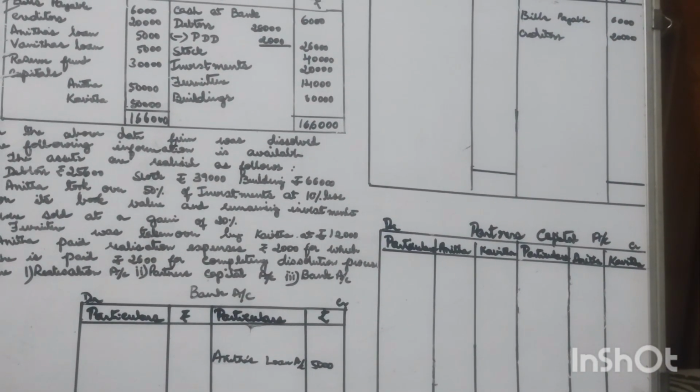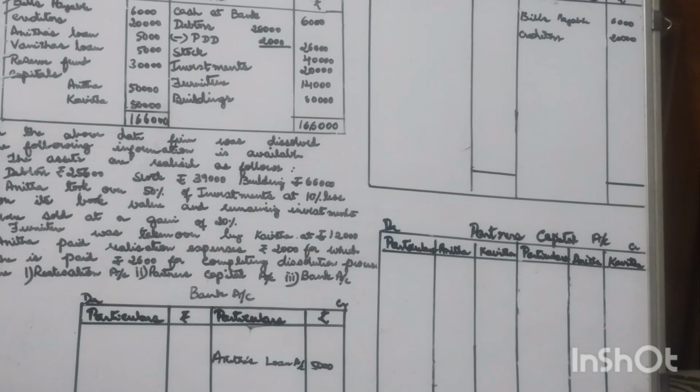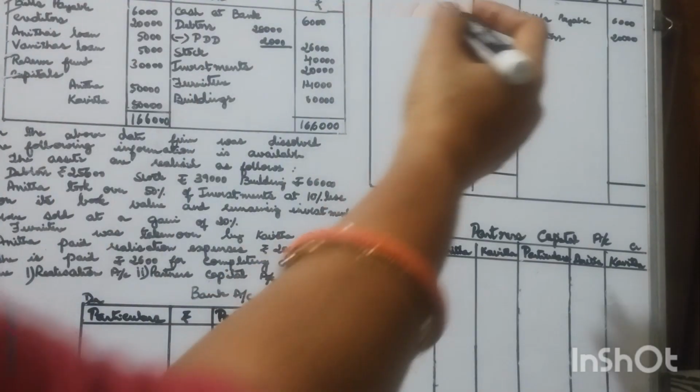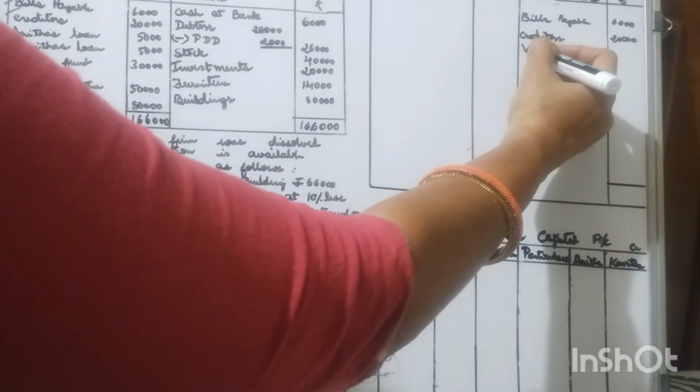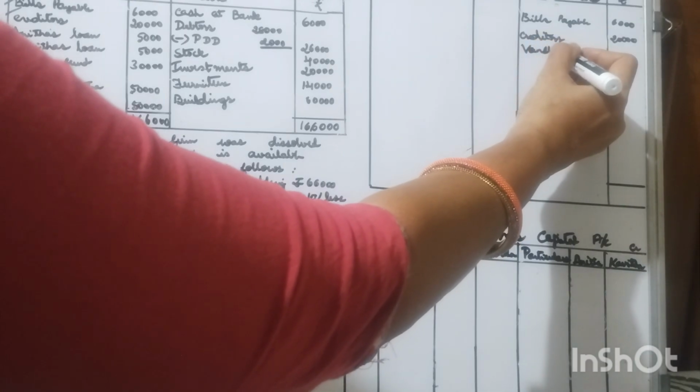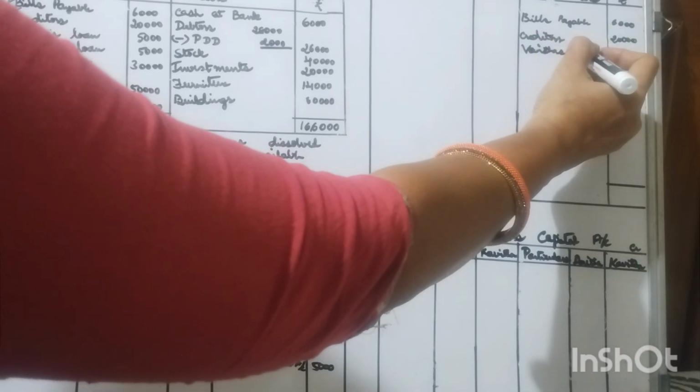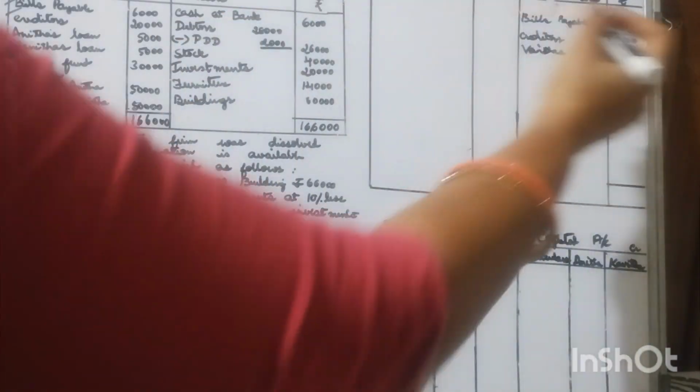Next, Vanita's loan. Vanita is the third person. So external liability must be credited to realization account. Vanita's loan with rupees 5,000.